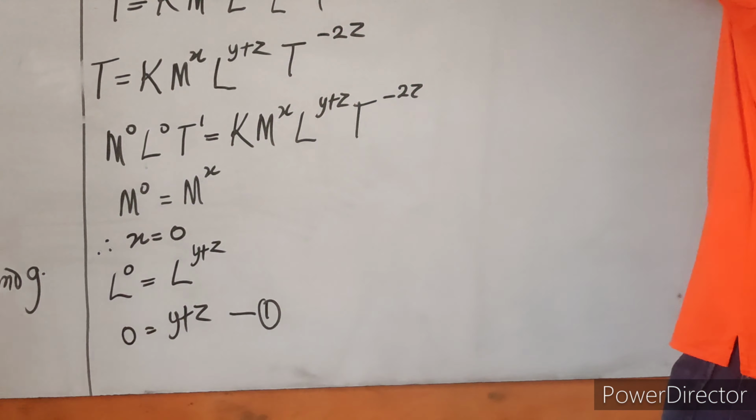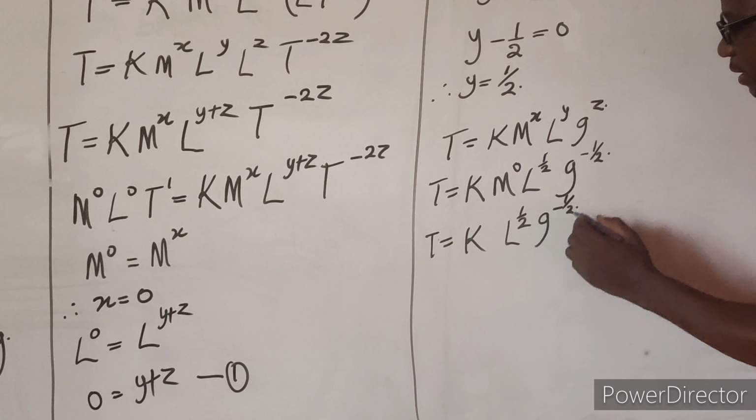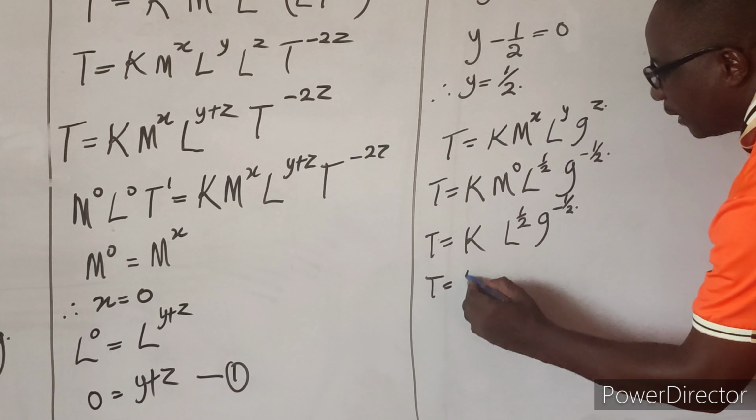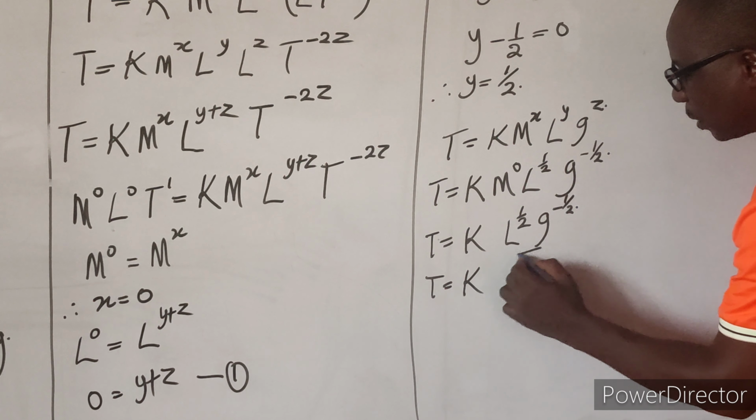Anything raised to the power of 0 is 1, so that one vanishes. We now have l raised to the power of half, g raised to the power of minus half. So t is equal to k square root of l all over g. But k is equal to 2π. Now we substitute. Our t now is equal to 2π square root of l all over g.